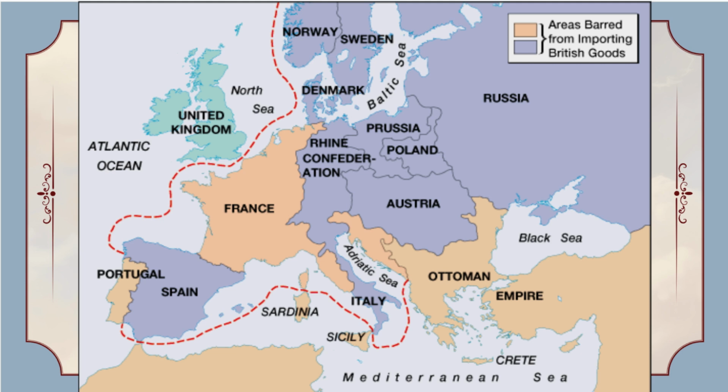So you can see here from the picture, the area is barred from importing British goods. He basically just draws a big line all around Europe and is like, Britain, you can't come here and you can't ship anything here. Good luck.